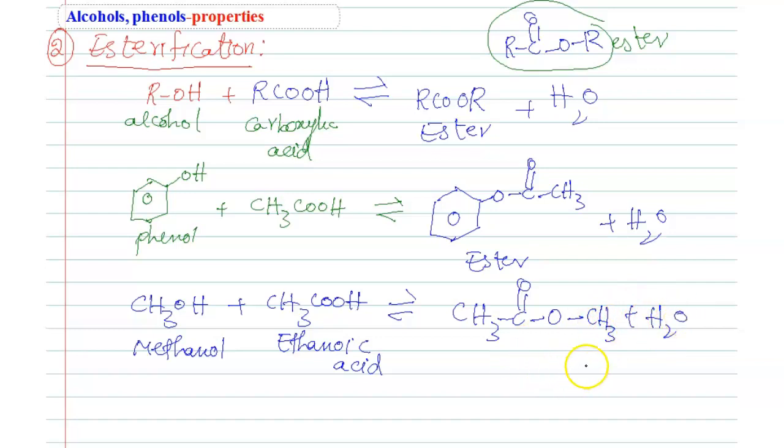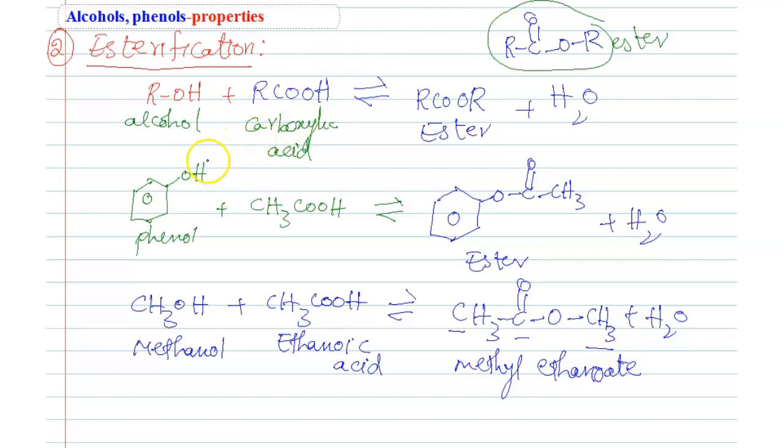This is methyl ethanoate. Two carbons are there, ethane, COO, so methyl ethanoate. So note this down, students.